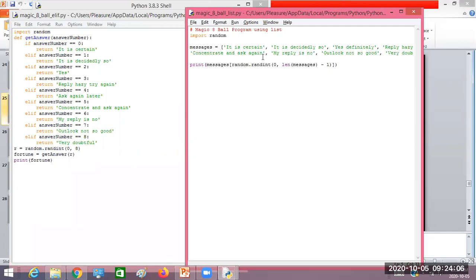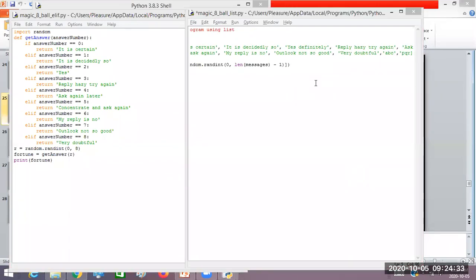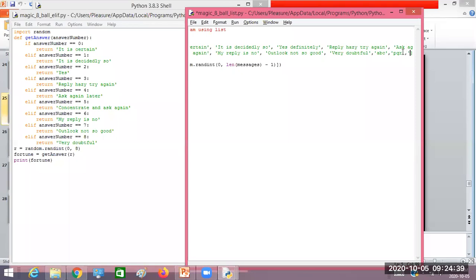And the second thing, suppose I want to add 5 more messages in the list. What I can do is just go to the end and start adding the messages. For example, I'll write ABC, then PQR, then XYZ. Like 3 messages now I added. Earlier there were 9, now I have added 3 more messages, so now it is 12 messages.